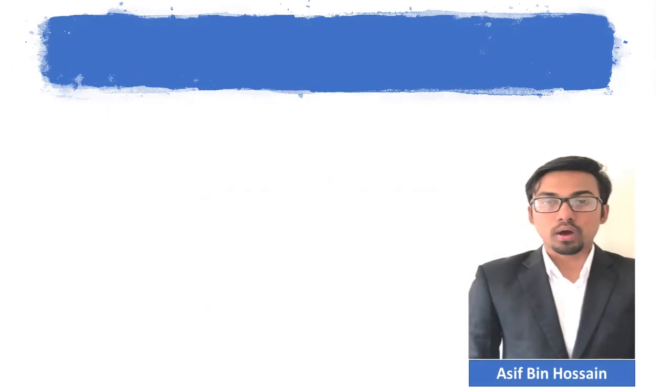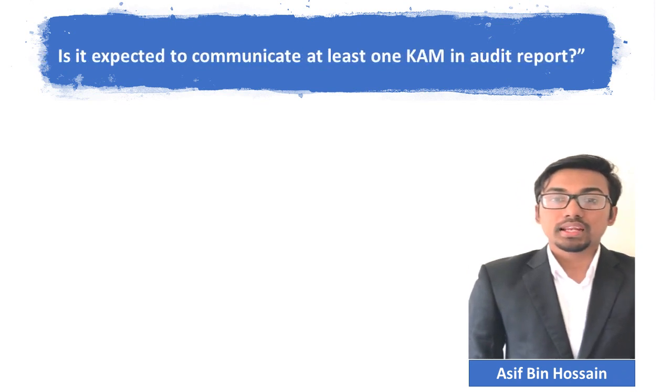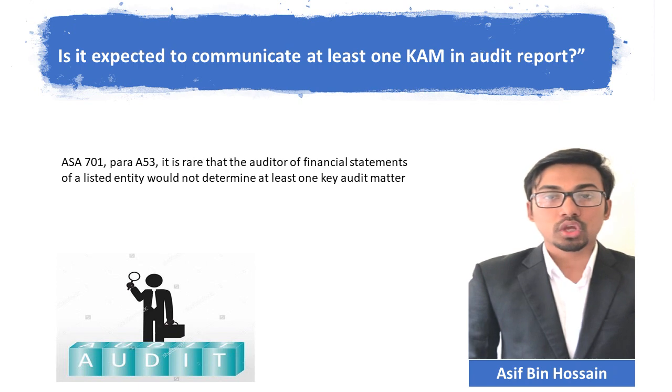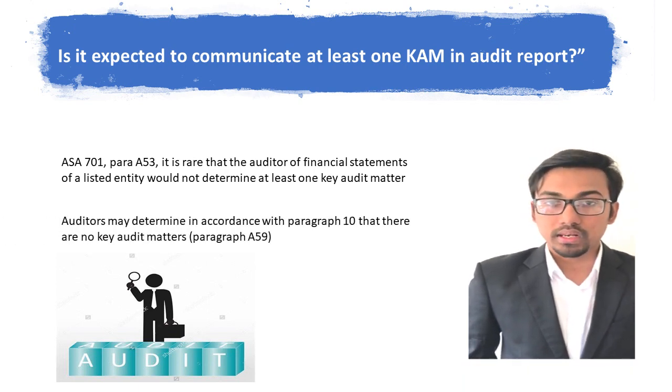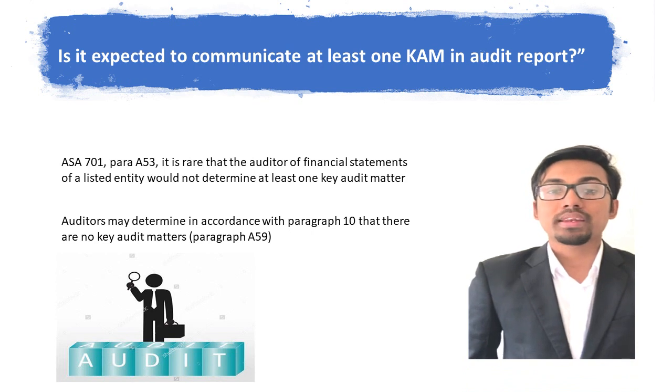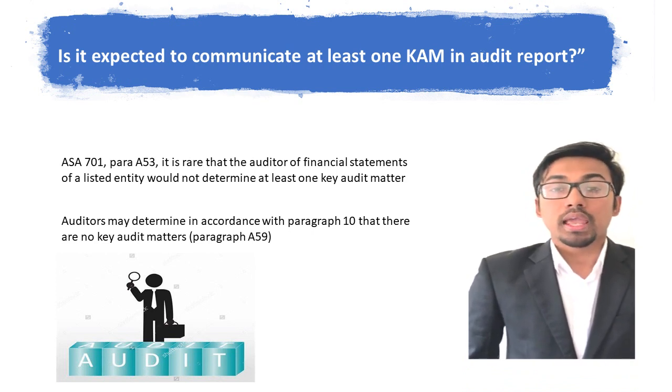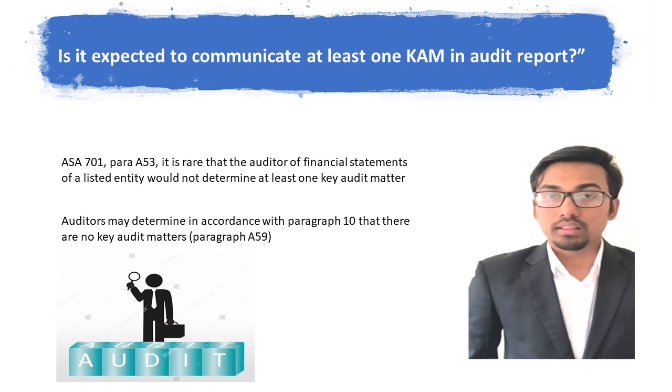On AS 701, paragraph A53, it is rare that the auditor determines no KAM, but at least one key audit matter is communicated with those charged with governance. An entity may have a very limited operation. An auditor may determine in accordance with paragraph 10 that there are no key audit matters. If no KAM is found, then no communication of KAM is required.